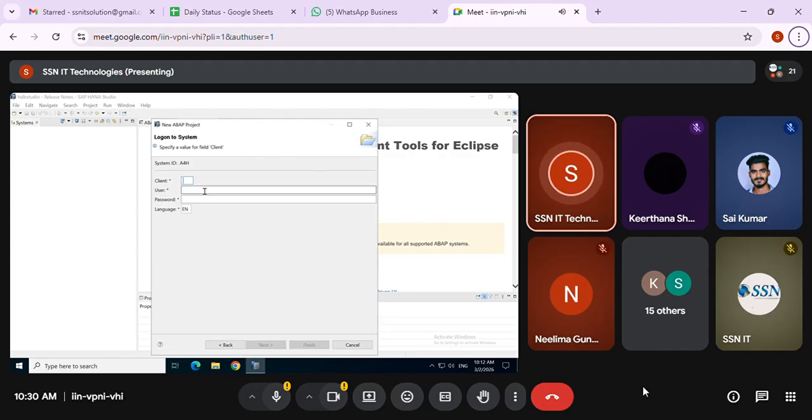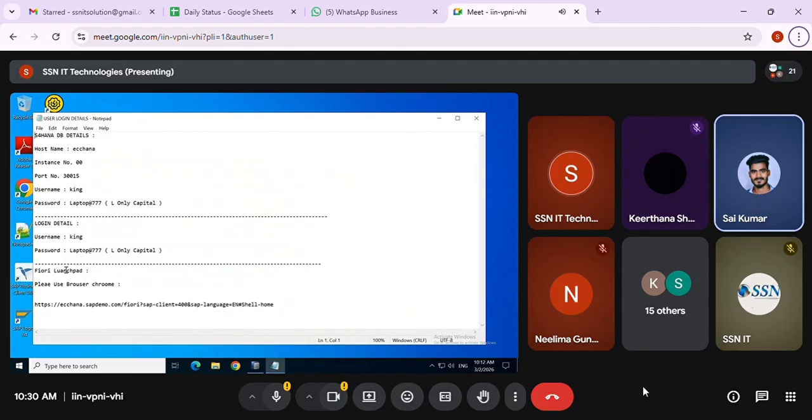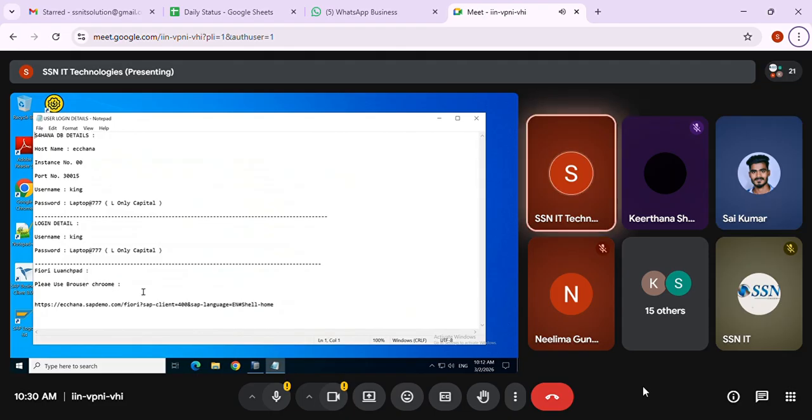What is the client and password, do you remember? If you don't know, they will cover the details. 400, ma'am. What is this? Fiori Launchpad login details for user ID, password, S4 DB database. This one.